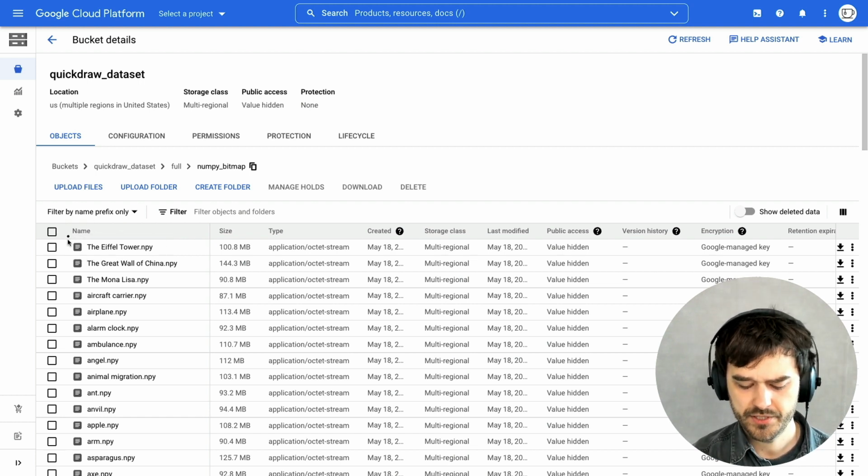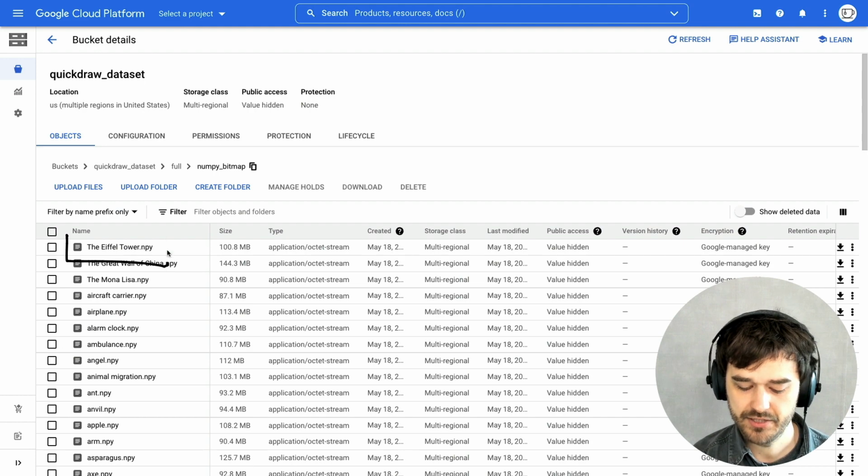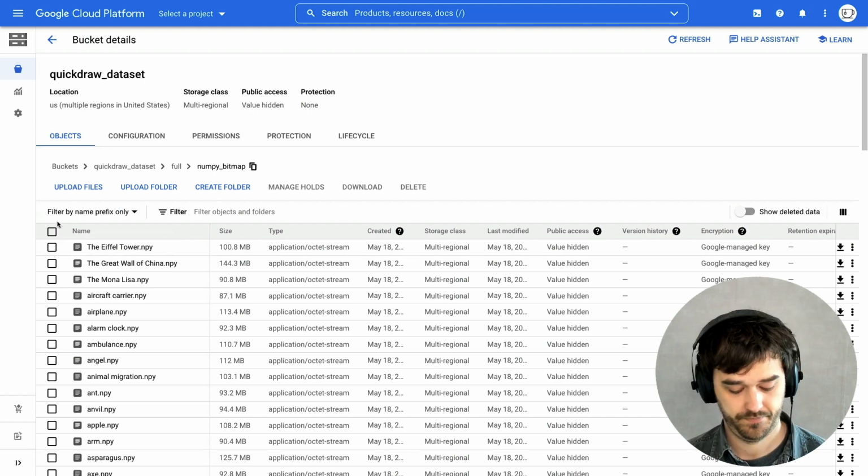And the reason why I'm only zooming in on just this first category over here is mainly because the files are pretty big, and I think just exploring the Eiffel Tower dataset is going to be interesting enough. So what I'm going to do is I'm just going to download this file locally, and then I'll open it up inside of Jupyter Lab.